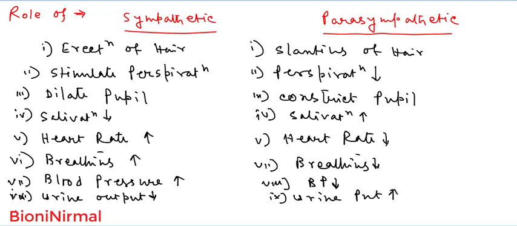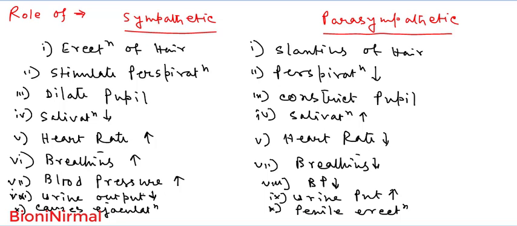Next, the action on the reproductive system. The sympathetic division causes ejaculation in males, or the secretion of semen, and the parasympathetic division causes penile erection.